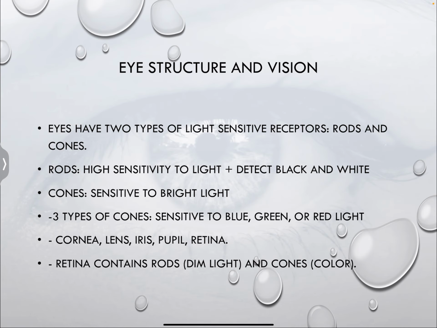Now let's look at the eye structure and how it's able to control vision. Eyes have two types of light sensitive receptors. What are those two types? They have rods and they have cones. What is the difference between the two? Rods have high sensitivity to light, however they only detect black and white and do not form sharp images.